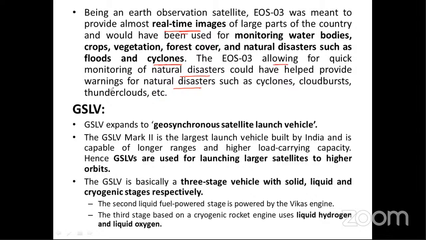Cyclones, cloudbursts, and thunderstorms, these types of things will be very easily studied by this Earth Observation Satellite. Now, ISRO said that very soon they will relaunch this satellite after correcting all the mistakes that were made during the launching time. Very soon ISRO will come with this satellite, because these satellites play a very important role in the entire management of our India. That will help to know forest cover, vegetation, crops, flood, cyclone, because this type of geophysical phenomena is becoming very dangerous because of climate change. So from a disaster management point of view, we should study this type of phenomena in advance.